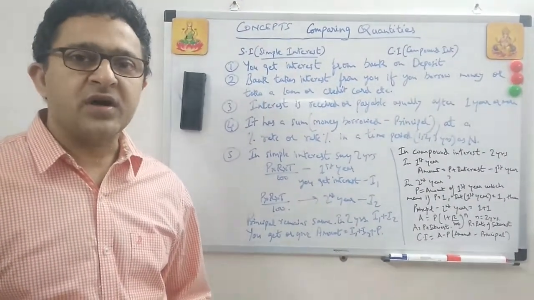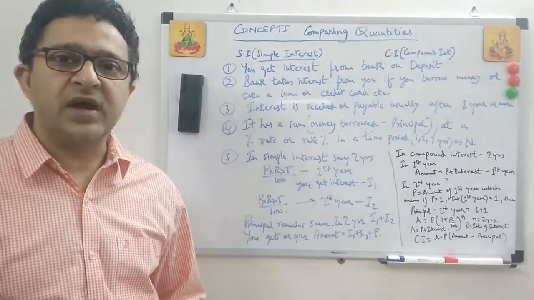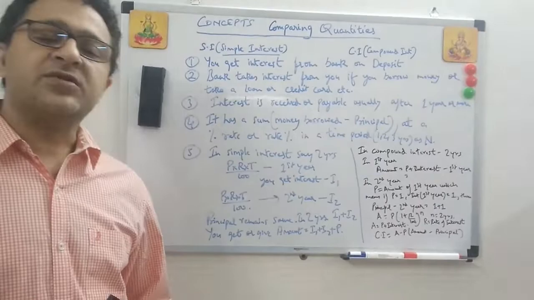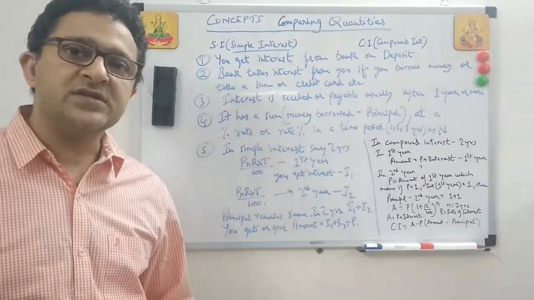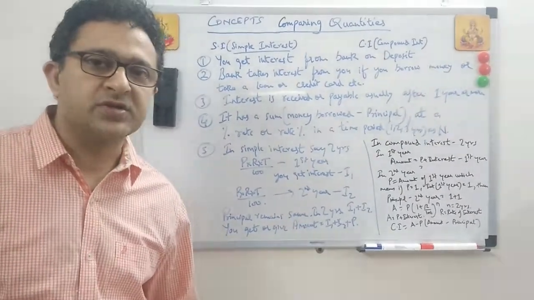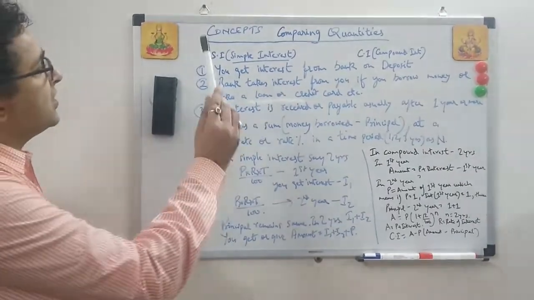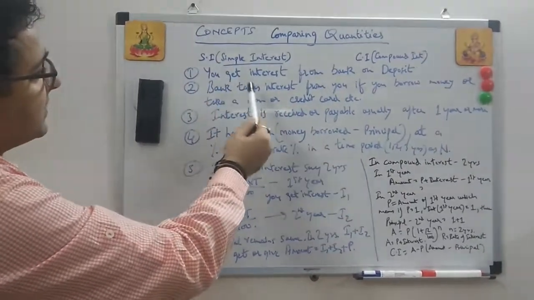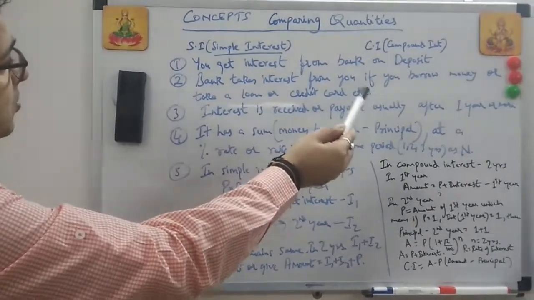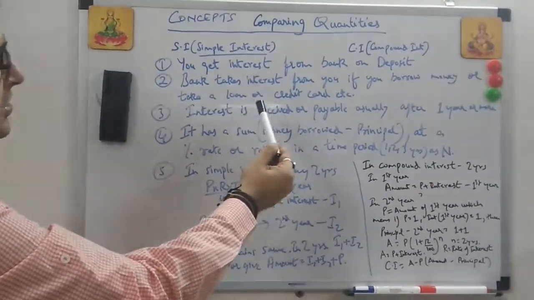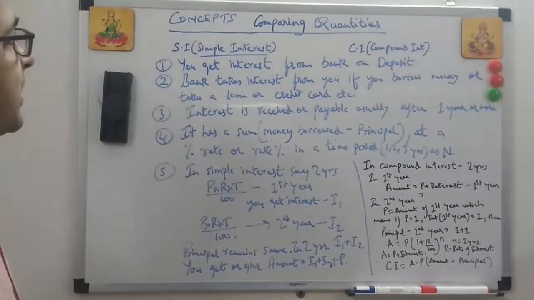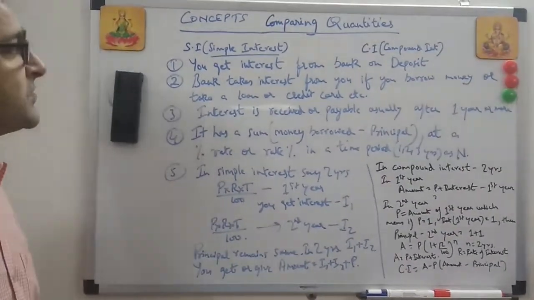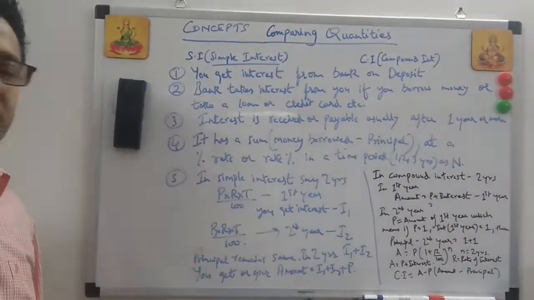Now we will talk about the interest part in this chapter: simple interest and compound interest. Interest is of two kinds: simple interest and compound interest. Let's go through the concept. You get interest from the bank on a deposit. Bank takes interest from you if you borrow money or take a loan or a credit card, etc. That's what I told you.